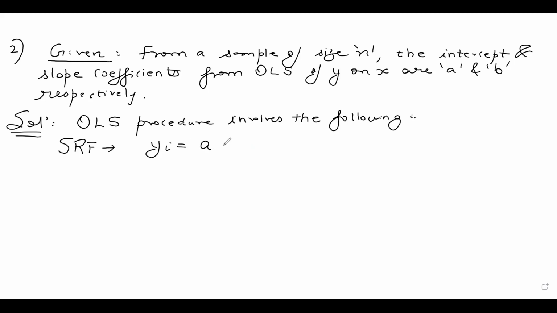So it's going to be yi equals a plus b xi plus ei, where a is my intercept term, b is my slope coefficient. So ei is my sample residual term. We have done all the theory behind this in our introductory econometrics course.